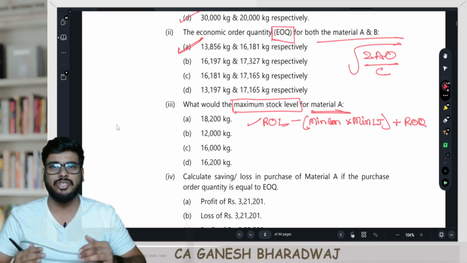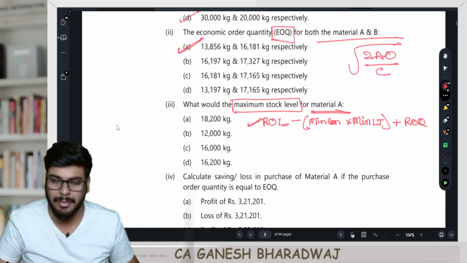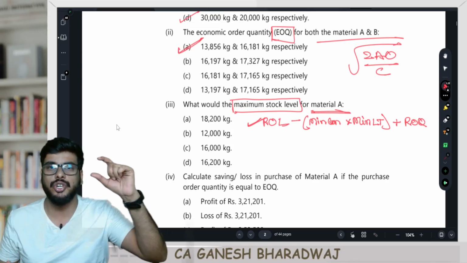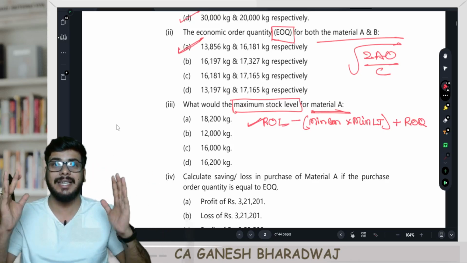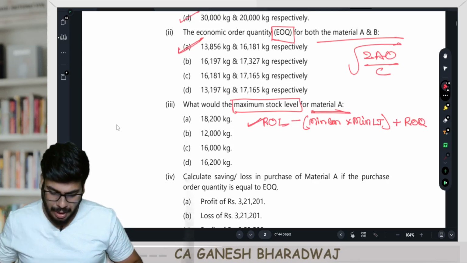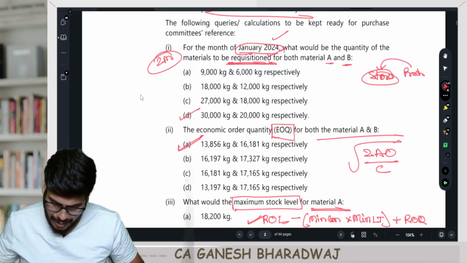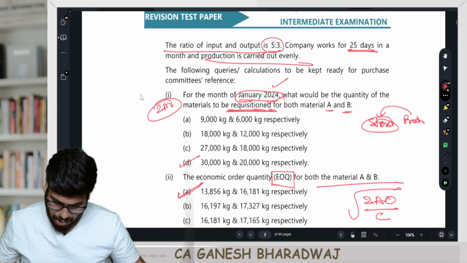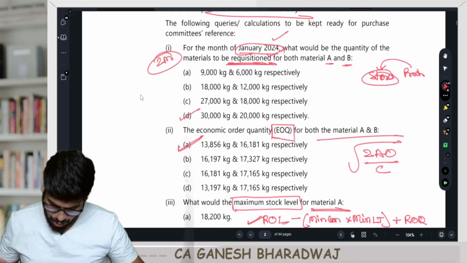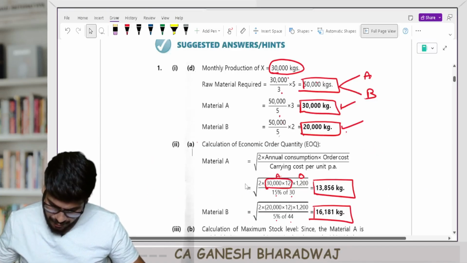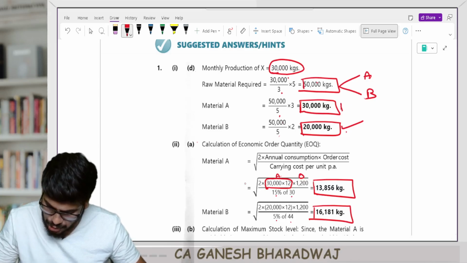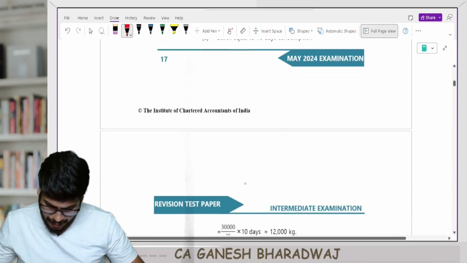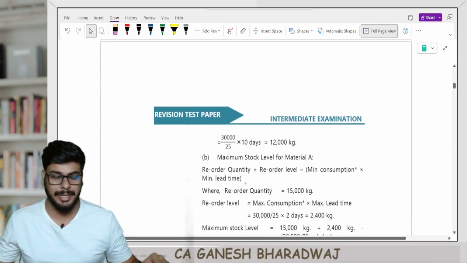If I hold it beyond 10 days, it is obsolete. It will be waste. So no matter what the formula says, whatever quantity I arrive at should not exceed 10 days' equivalent of consumption. Now you tell me, guys, per day how much do I consume? For raw material A, we saw that in a month I consume a total of 30,000 kgs, correct, guys?